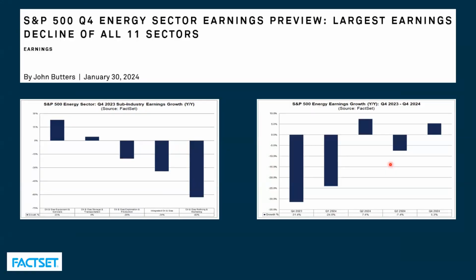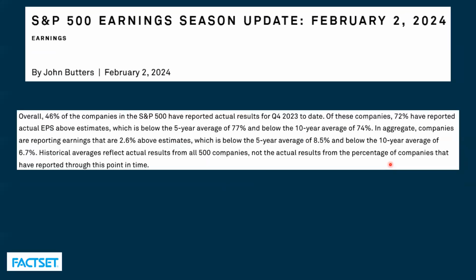FactSet had a couple of blog posts. This was as of Monday. This is before all of the energy companies started to perform. And it said, just to review where we're at, it's the largest decline in all of the 11 sectors. That's where we're seeing the most damage done, is in the utility sector. Then in Friday's session, there was an update, and I'll try to go through all the blah, blah stuff and leave that out.